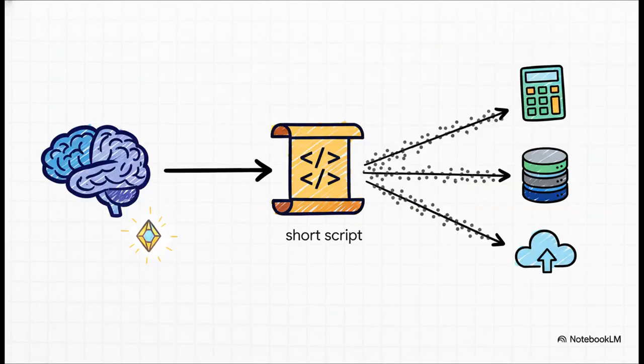Second, they're teaching the AI to be way more efficient. Instead of this slow, back-and-forth conversation, call a tool, get a result, think, call another tool, the AI just writes a quick little script. This script becomes a mini program that does all the work, calling multiple tools, processing the data, and then it only returns the final clean answer. It keeps the model's brain from getting cluttered with junk.